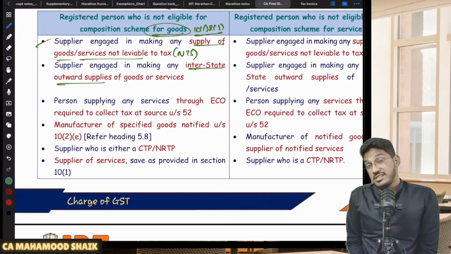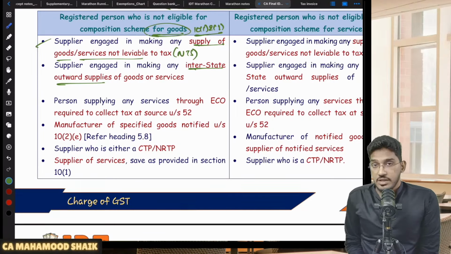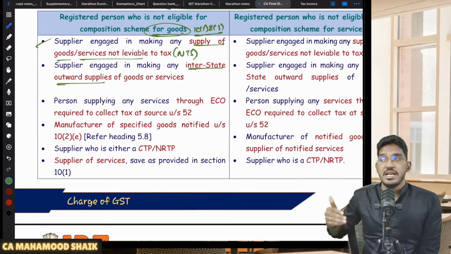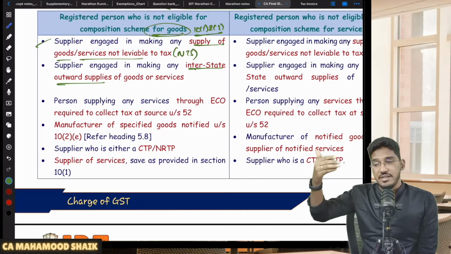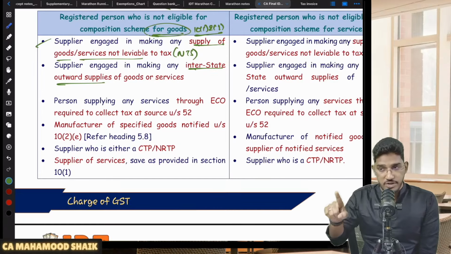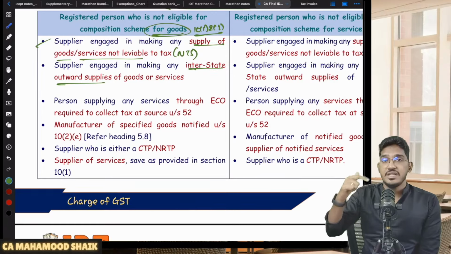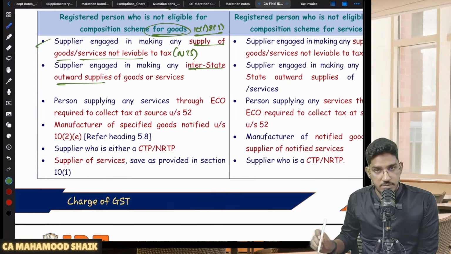Sir, what if I receive interstate inward supplies? Interstate outward supplies means I can't sell to other states. What if I receive supplies from other states? Will I also become ineligible? No. The restriction is only on making interstate outward supplies. That means you can have interstate inward supplies and still be eligible for composition levy. But in case you are making interstate outward supplies, you are not eligible for composition levy.